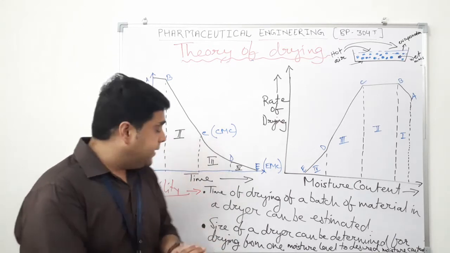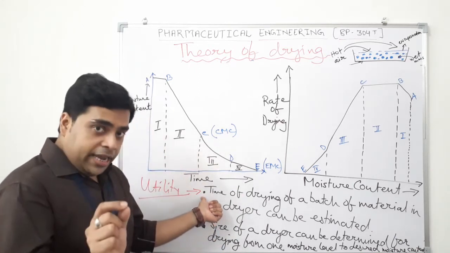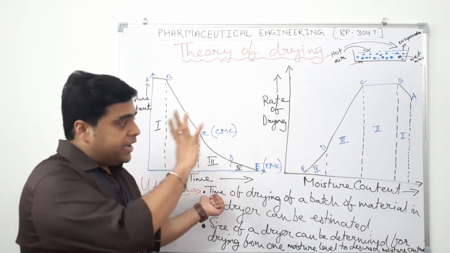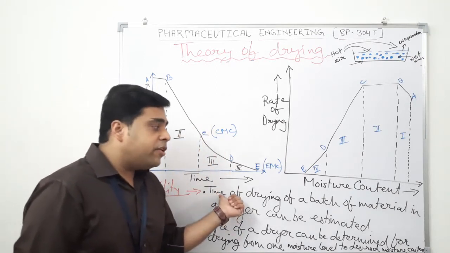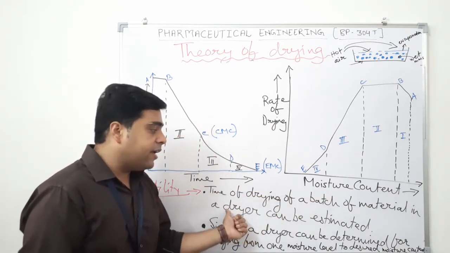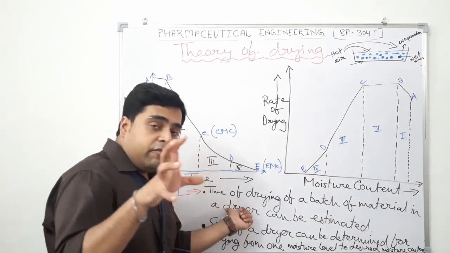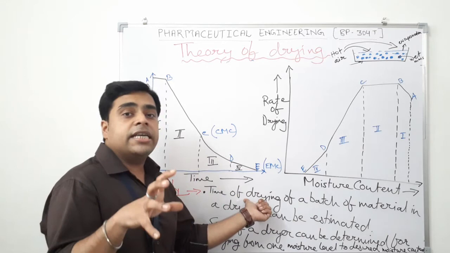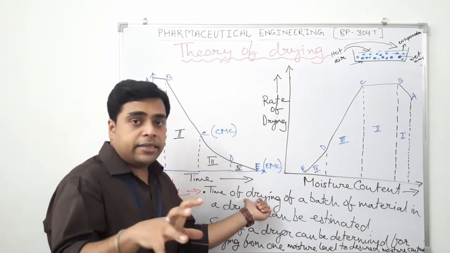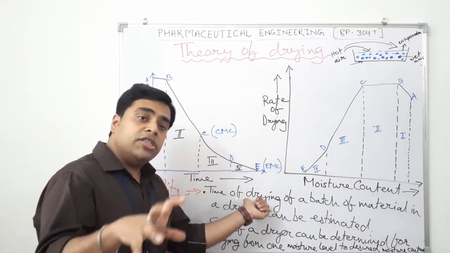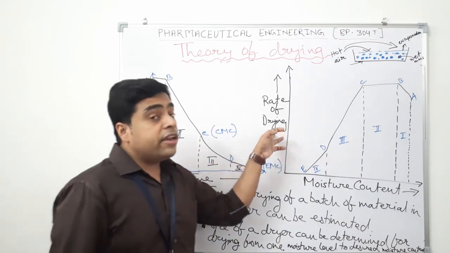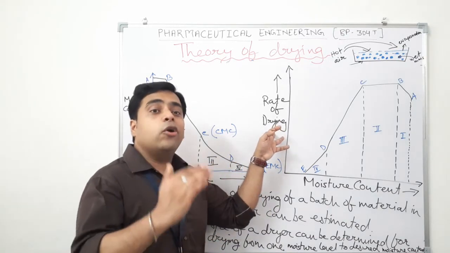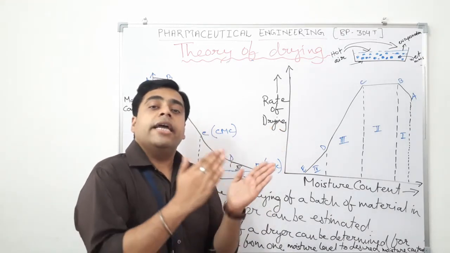Let us see the utility of the drying curves. When we plot different drying curves, the time of drying of a batch of material in a dryer can be estimated. We can have an estimate of how much time a particular batch takes to complete the drying process, because in an industry the rate of drying should be very, very fast. The industry cannot go on with the same batch the entire day.